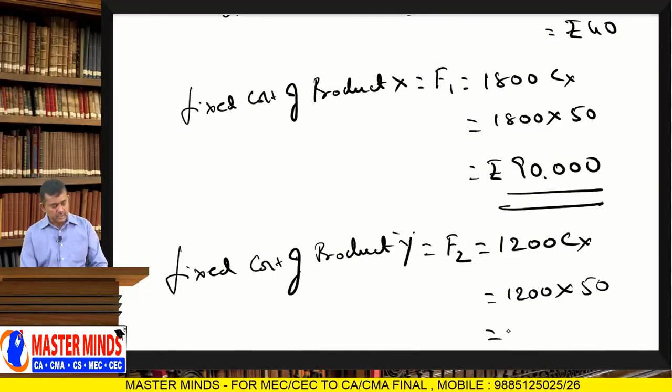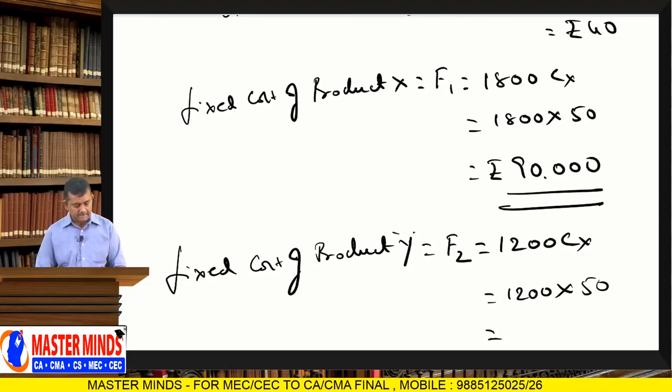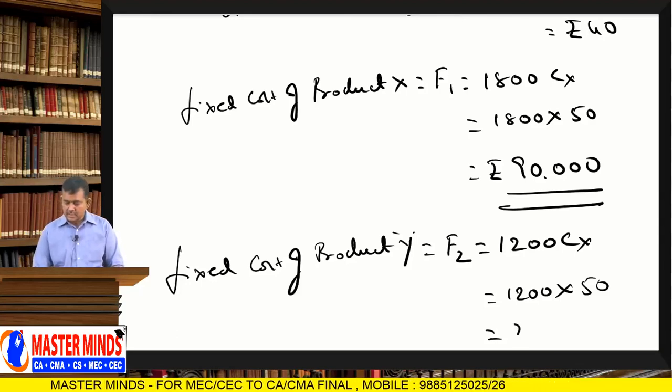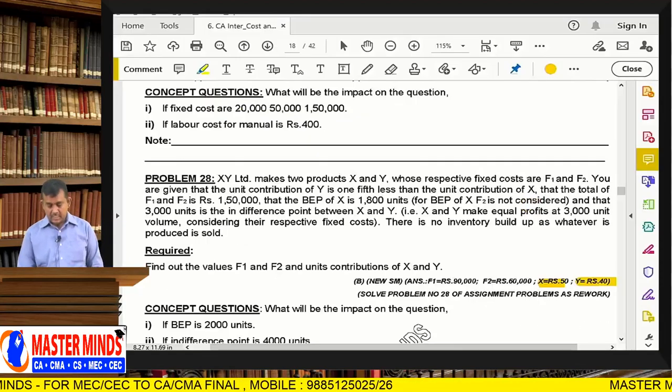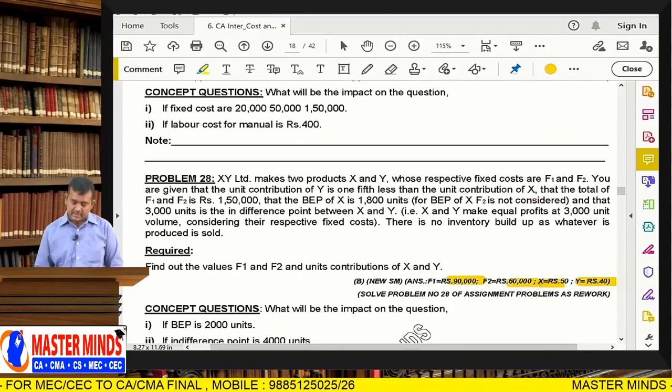So 1200 into 50, 60,000 rupees. Please check the answers. 90,000 and 60,000, correct.